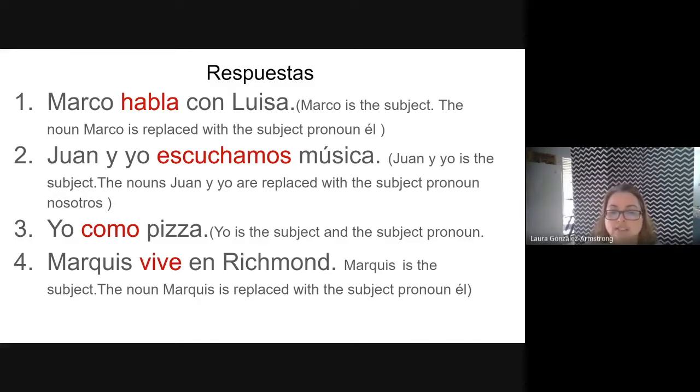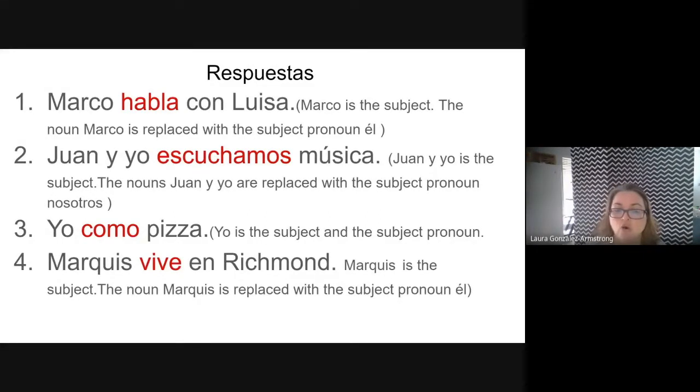Juan y yo escuchamos música. Juan y yo is the subject of the sentence. The nouns, because it's two, Juan y yo, are replaced with the subject pronoun nosotros. And then we would look at our chart. What is the new ending for the nosotros? And that would be added to the stem.